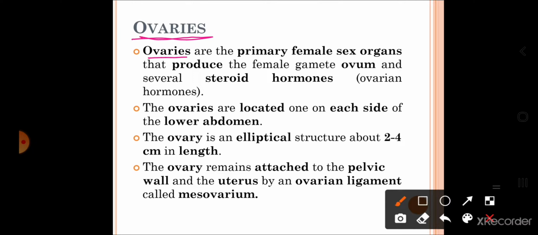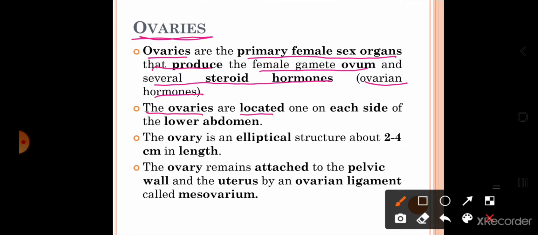So ovaries are the primary female sex organs that produce the female gamete, the ovum, and several steroid hormones, or ovarian hormones, like estrogen and progesterone. So ovaries are involved in gamete formation as well as secretion of certain hormones, and hence they are called the primary sex organs of the females.